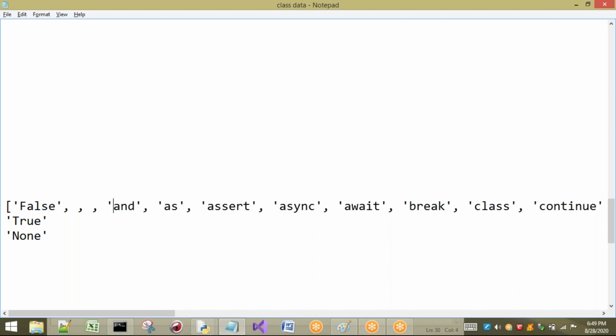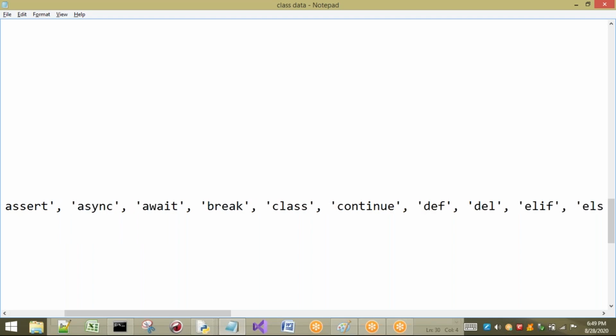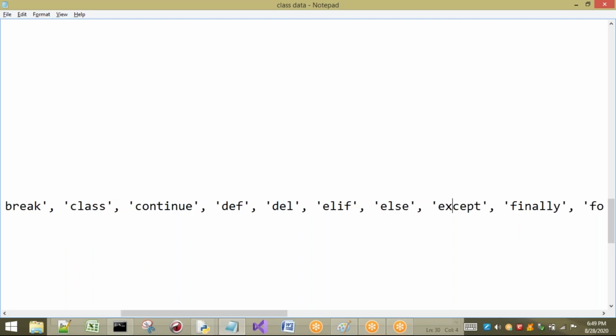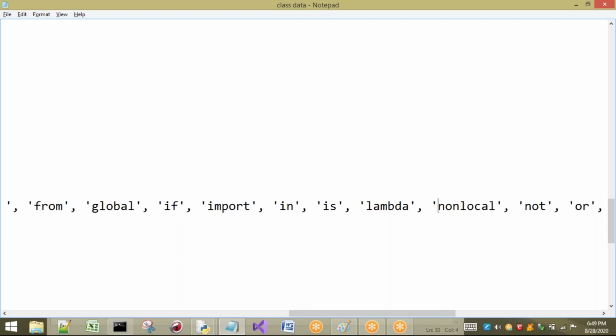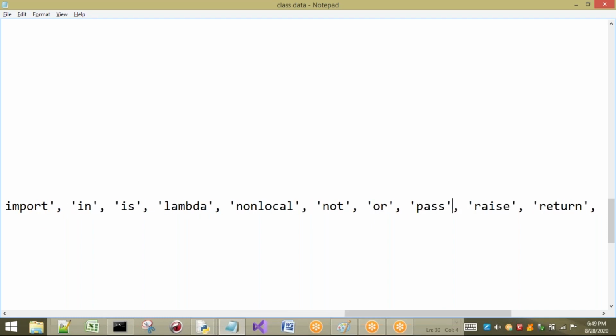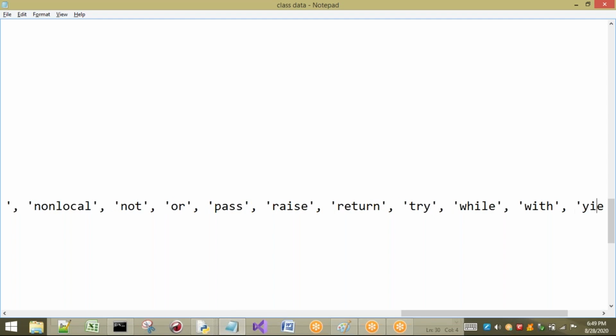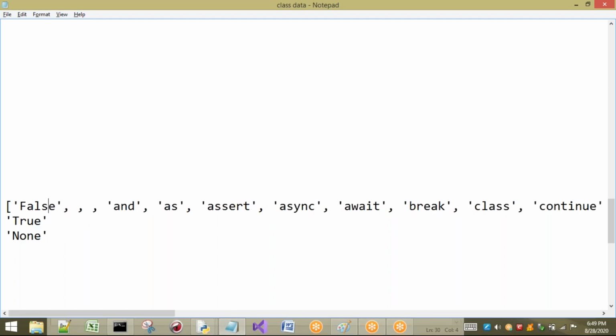Remaining all other keywords start with a small letter and contain only lowercase characters. You can observe here. So everything starts with and contains only lowercase, except three things. What are those three? False, True, and None. They start with a capital letter. You have to remember these three.